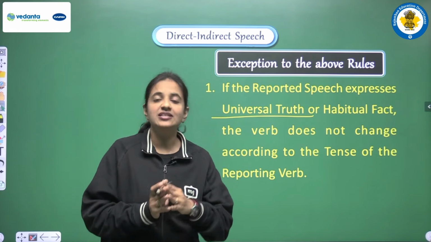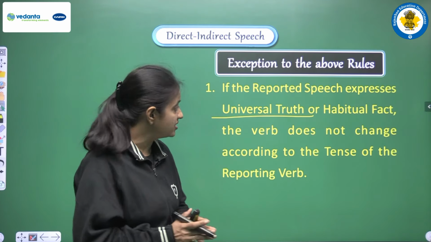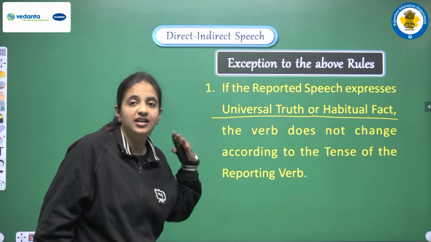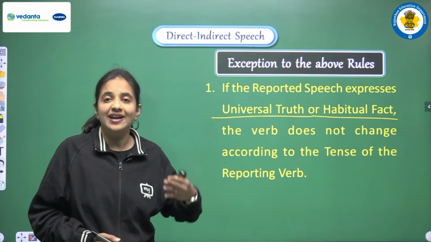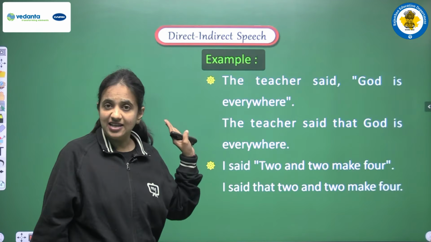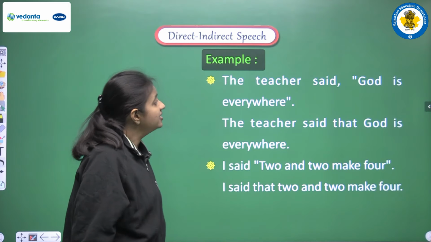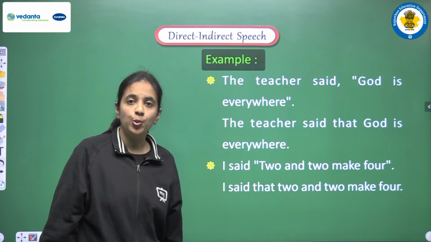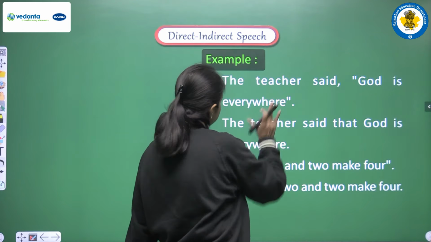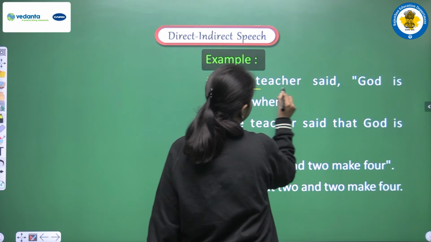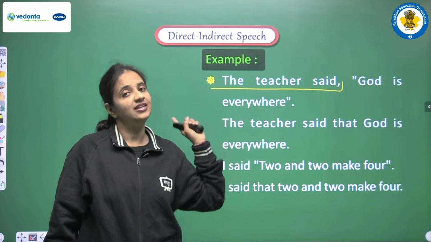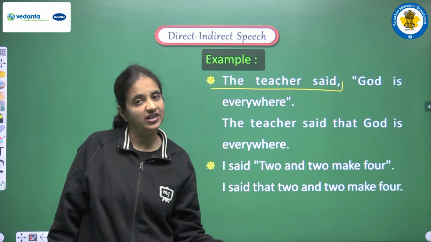OK, so if we have such sentences that are universal truths, and if we have some habitual fact, then also we don't change the tense, we don't change the verb that is there in the reported speech. This is the first exception. OK, let's see the example that we have here. The first sentence is: The teacher said, God is everywhere. So observe the sentence very carefully, students. First of all, we know that this is direct speech, and this part, the teacher said, is known as the reporting verb. God is everywhere, this part is known as the reported speech.